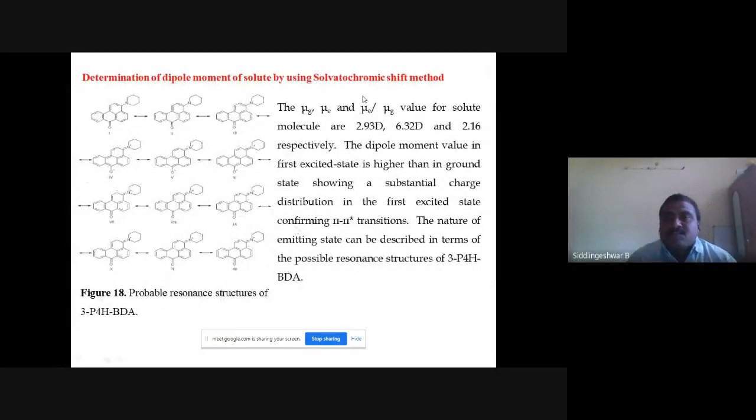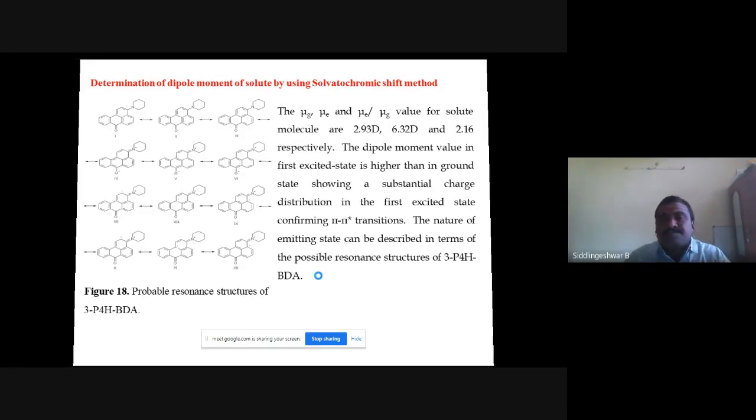I have also calculated dipole moment using the solvatochromic shift method. That is the ground state dipole moment of 2.93, this is the excited state dipole moment, and this is the ratio. There is an increase in the dipole moment when the molecule goes to the excited state. This shows that there is a reorientation of the solvent molecules around the solute molecule due to extra stabilization. The dipole moment of the molecule has increased, which can be due to the redistribution of charge in the excited state, which we can see clearly in the resonance structures of the molecule.